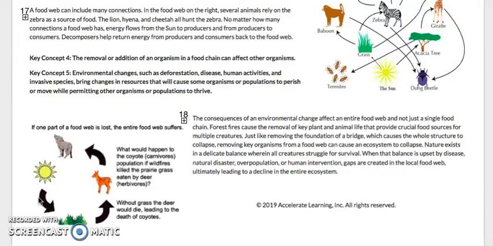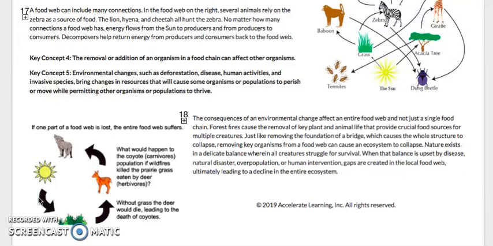Nature exists in a delicate balance wherein all creatures struggle for survival. When the balance is upset by disease, natural disaster, overpopulation, or human intervention, gaps are created in the local food web, ultimately leading to a decline in the entire ecosystem.